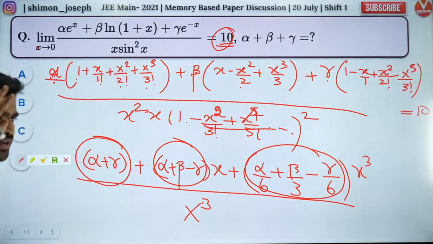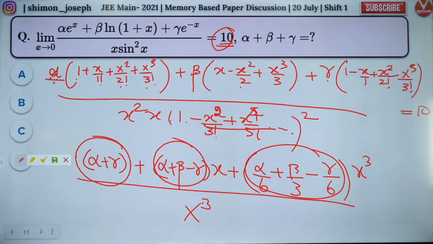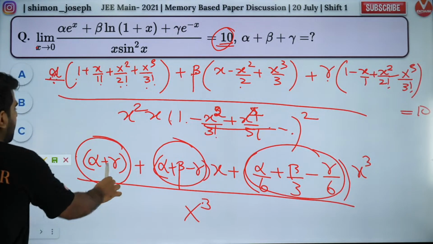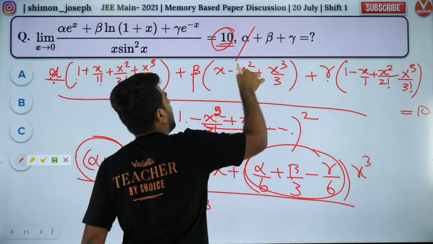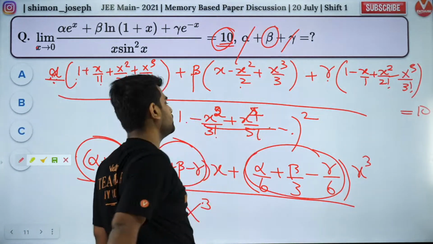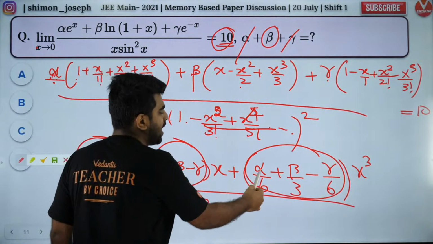Yes, you can do that. Okay. Are you all clear? Did you all like it? So if you do that, what will you get? Alpha plus gamma is 0. So alpha gamma is 0. You just need beta. So alpha gamma is 0, right?